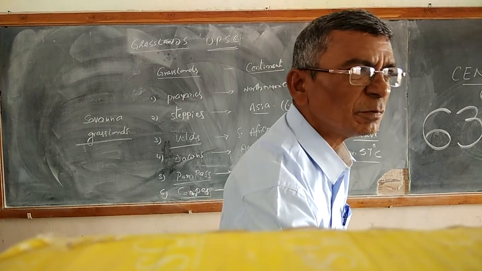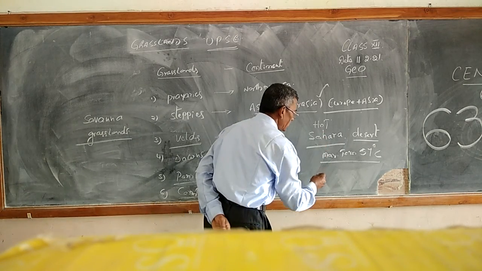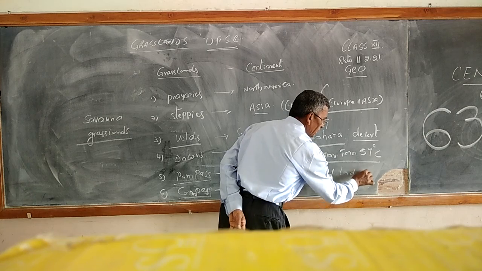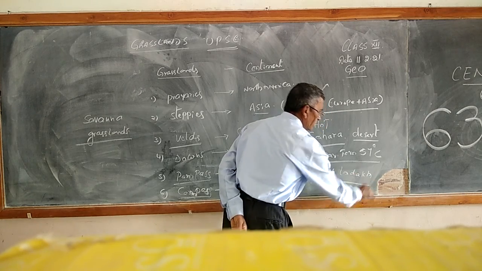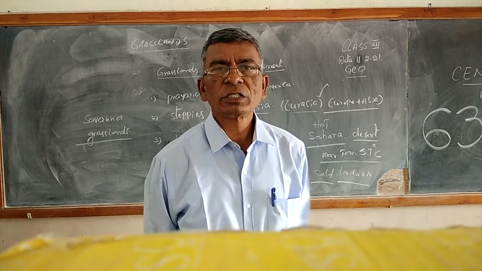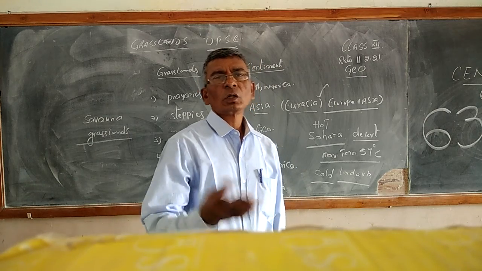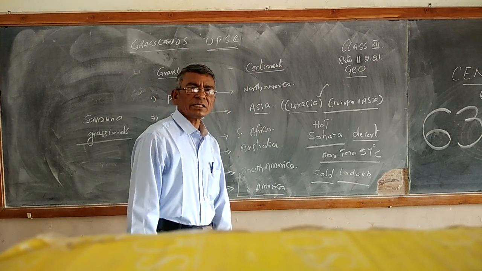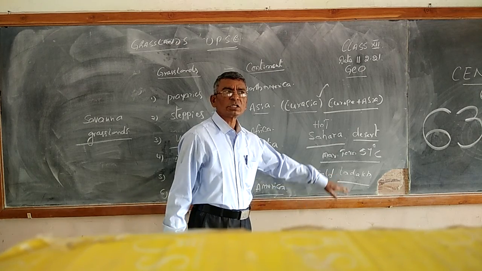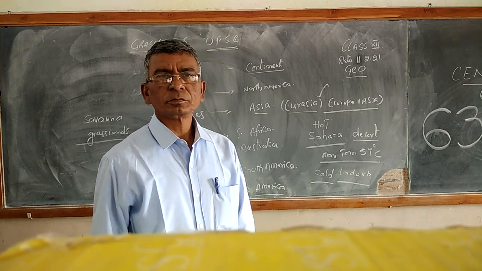The best example for a cold desert is Ladakh, and also the Siberian desert in Russia. Ladakh is at freezing point, with very low, minus degree centigrade temperatures.